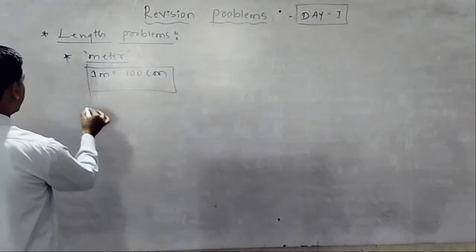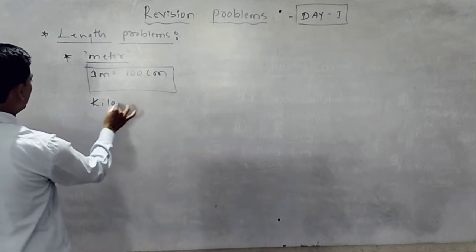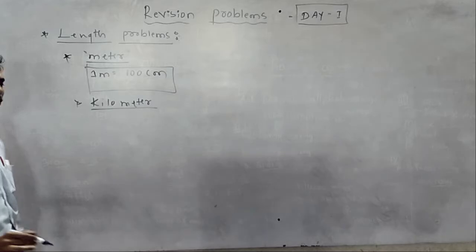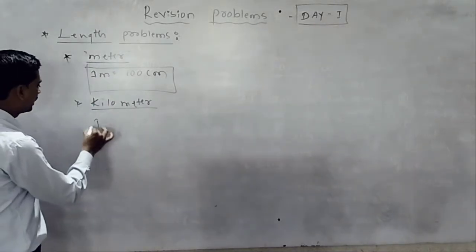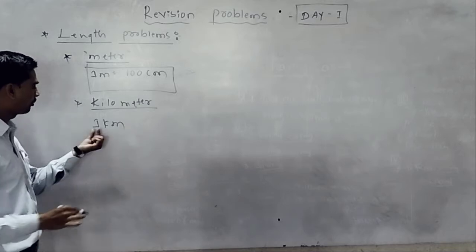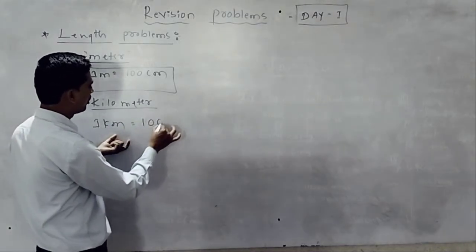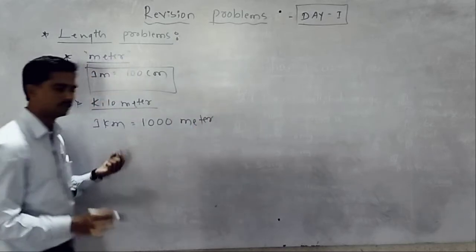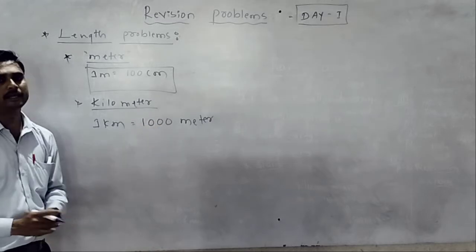Then the next one is the kilometer. Remember that. 1 kilometer is equal to how many meters? 1 kilometer, the short form is 1 km, is equal to 1000 meters.